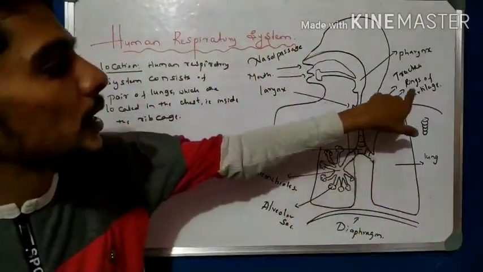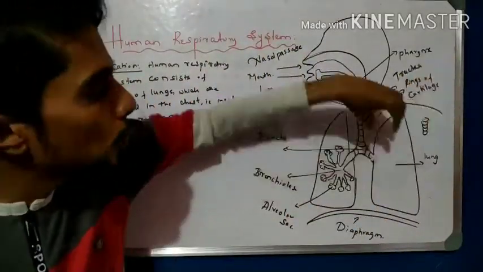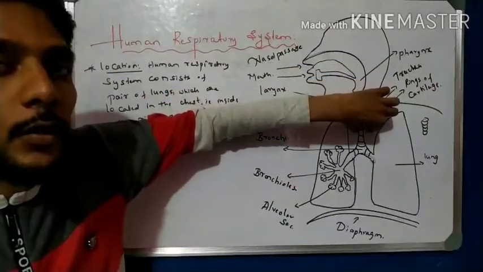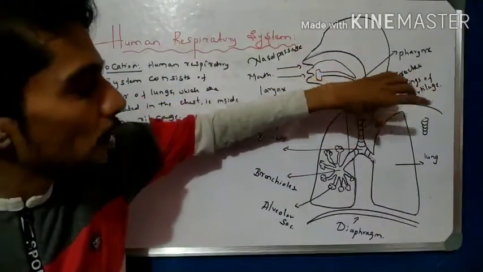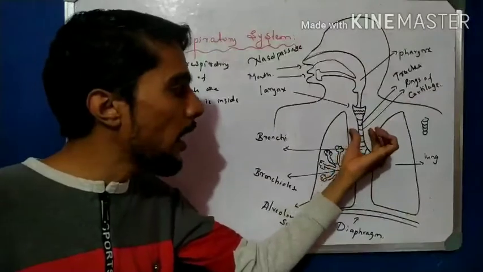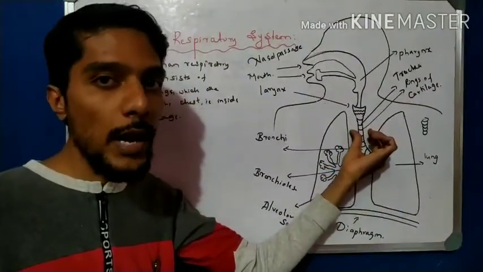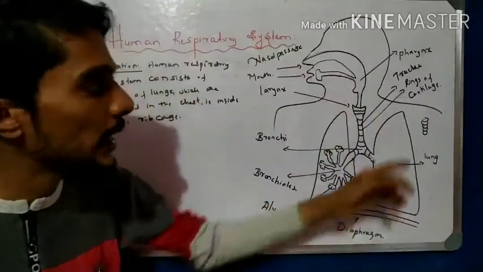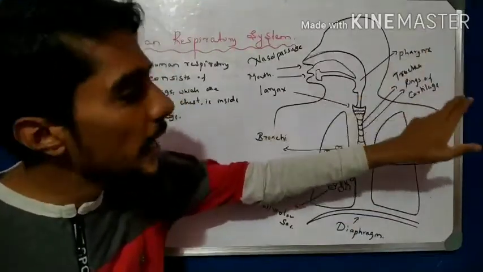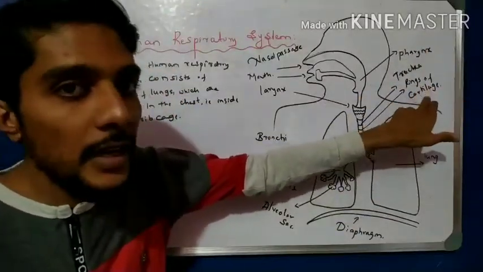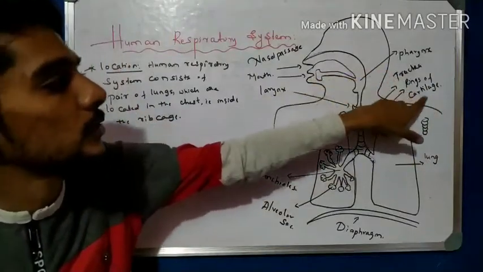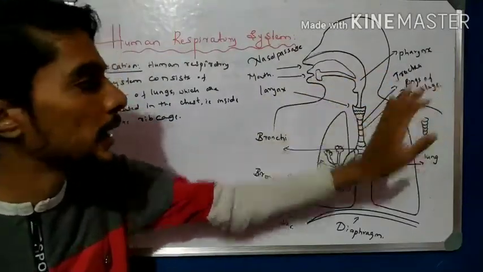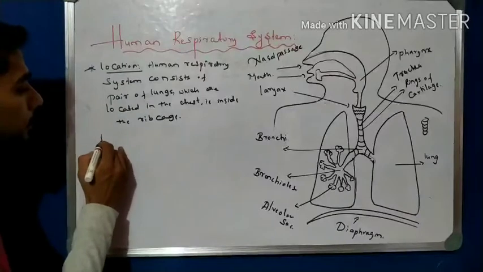Why? Because the rings of cartilage ensure that the trachea does not collapse. If it were not cartilage, if it were soft, it would collapse. So the cartilage rings are firm rings that keep the pipe open. We have to remember this.